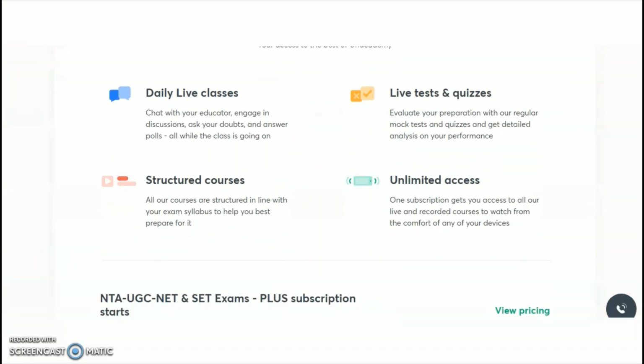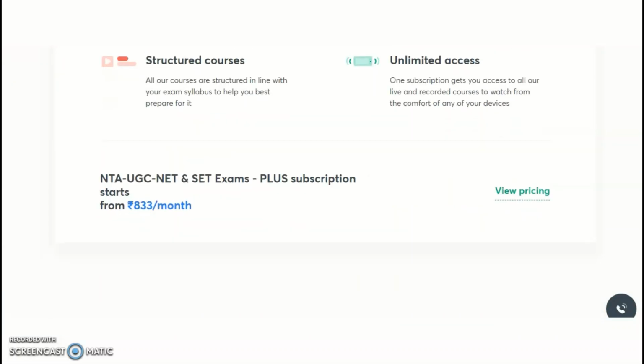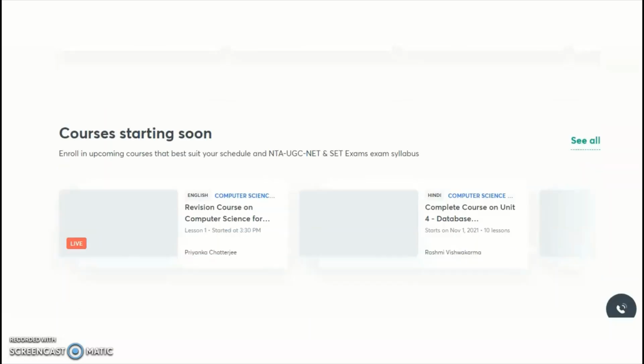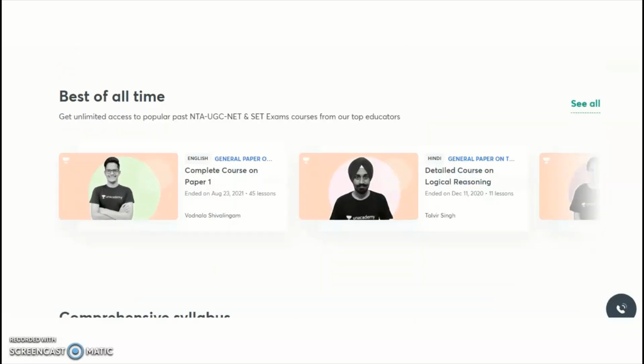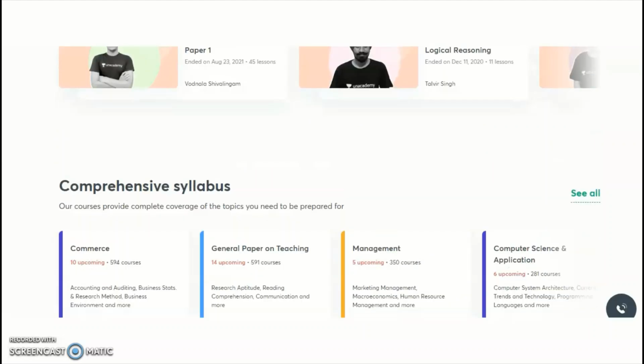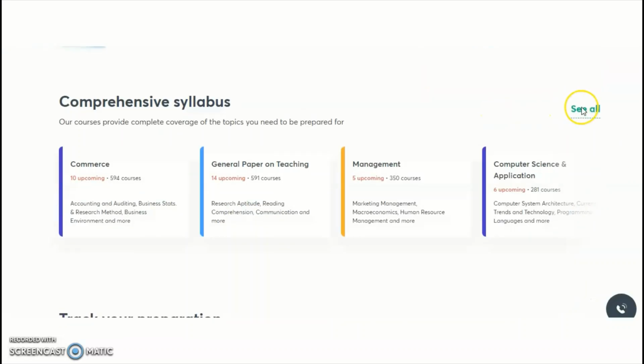So here, NTA is conducting the UGC NET examination for a total of 81 subjects, right? Out of the 81 subjects, Unacademy is providing the online courses, or what you call paid courses. That is nothing but complete coaching for the subjects. You may explore the different subjects Unacademy is providing for this UGC NET examination.